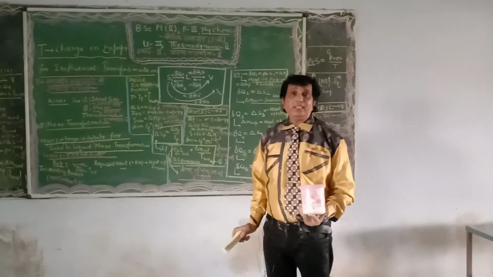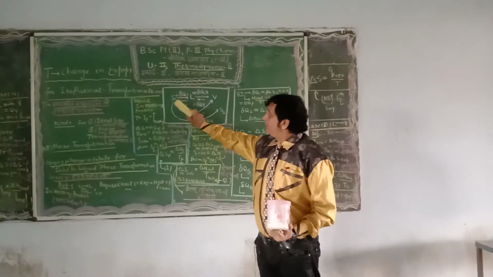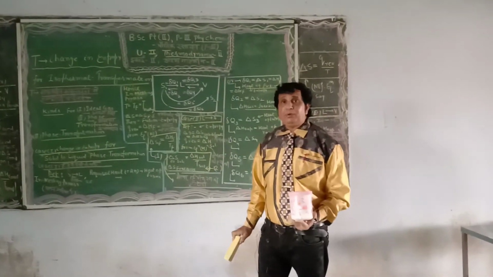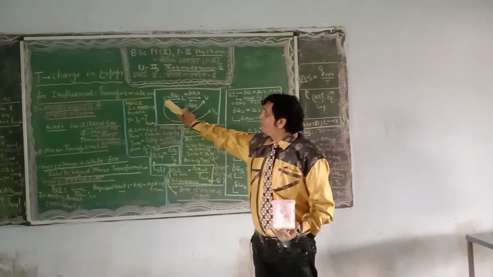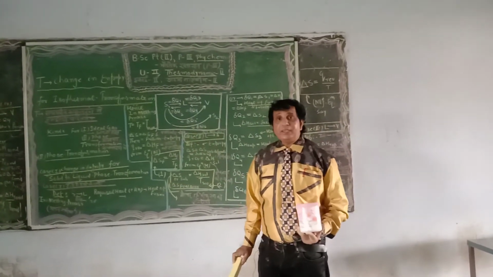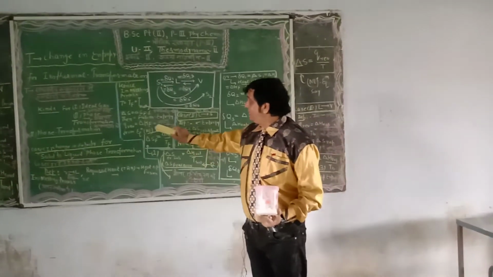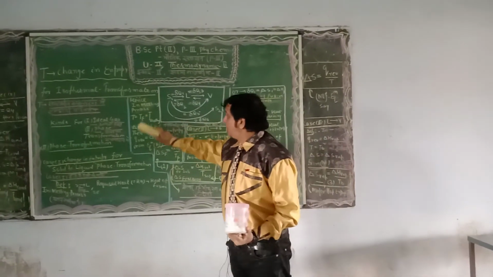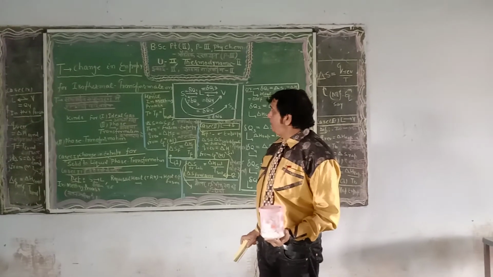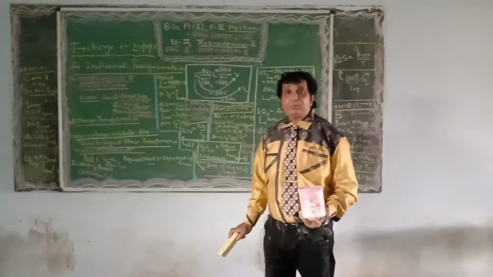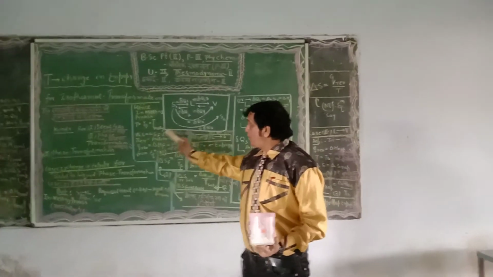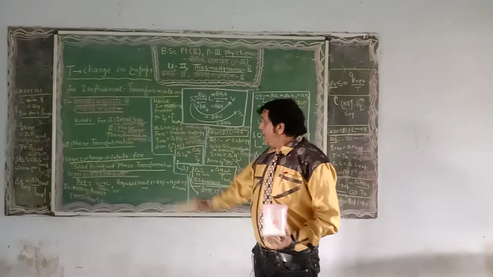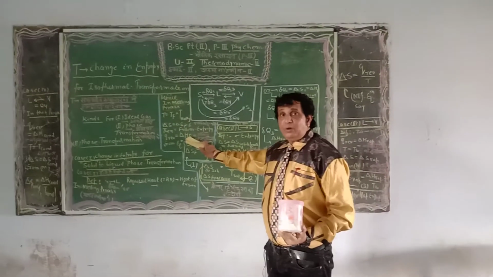Now the question arises here: in order to define the molar heat of enthalpy or entropy, the heat required to convert from the solid state to the liquid state is known as the enthalpy of fusion, and the corresponding entropy is known as the entropy of fusion. Now putting this value in the melting process, T is equal to Tf, equal to T melting or T fusion. The required heat will be the enthalpy of fusion.